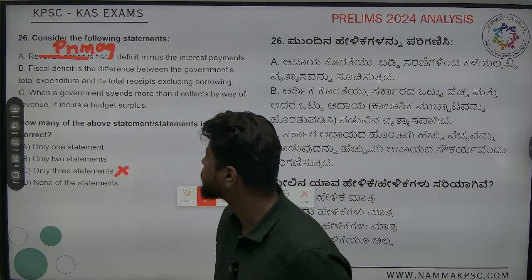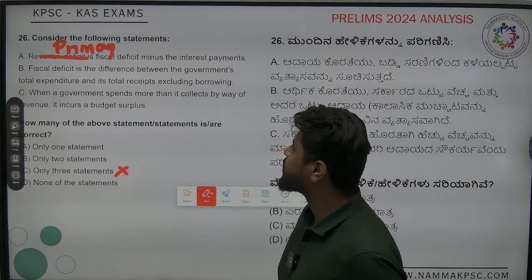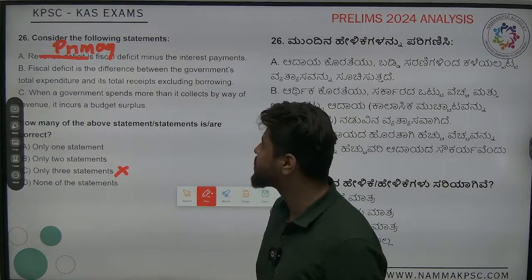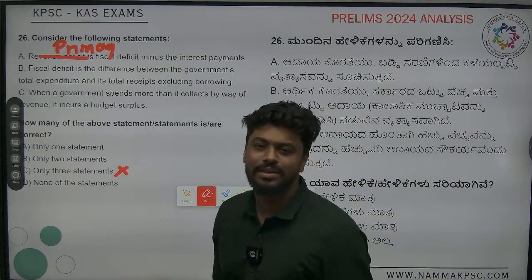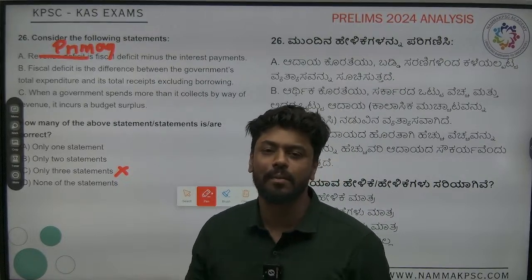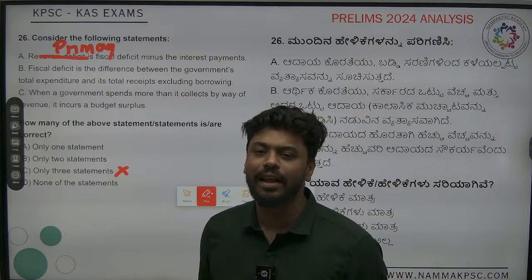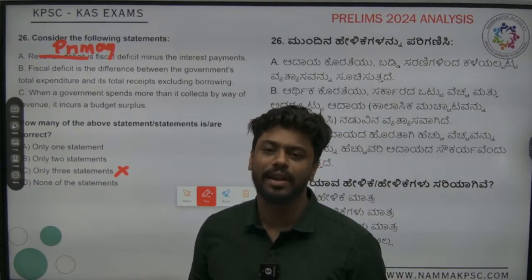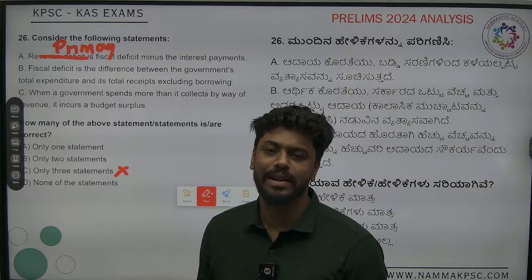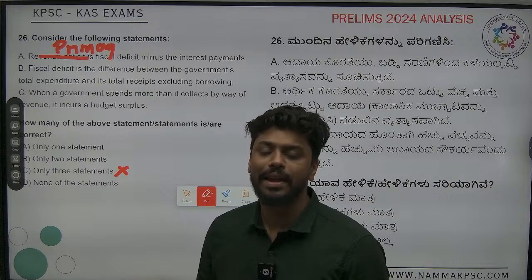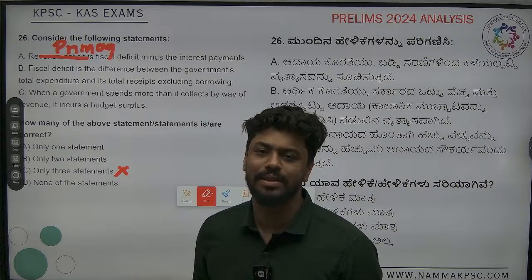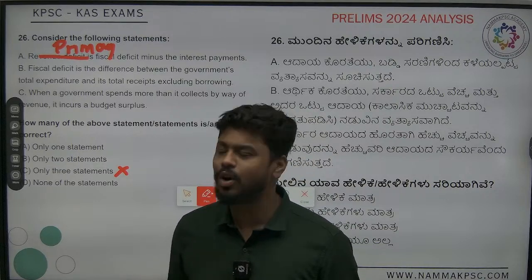This option is not there. Fiscal deficit is the difference between the government's total expenditure and total receipts excluding borrowings. That is absolutely correct. Fiscal deficit is nothing but budgetary deficit plus market borrowings, or you can even say that it is the total expenditure, that is capital expenditure plus revenue expenditure, minus revenue receipts and non-debt creating receipts, whatever you want to call it.